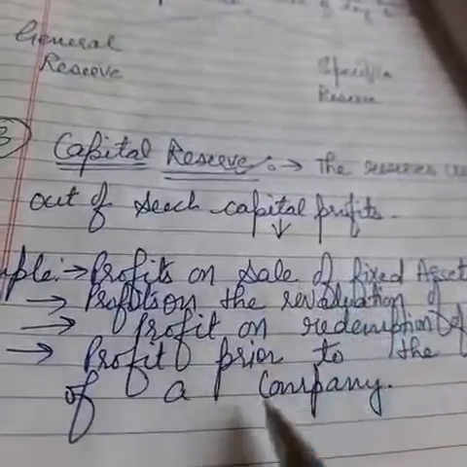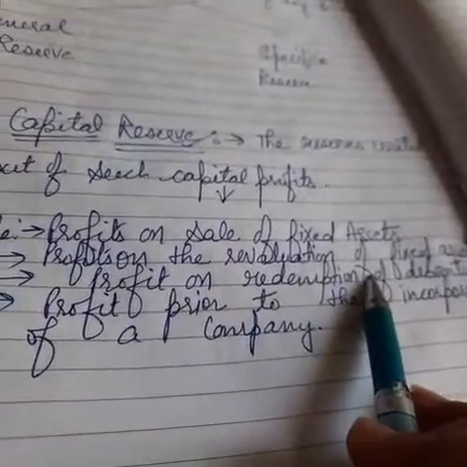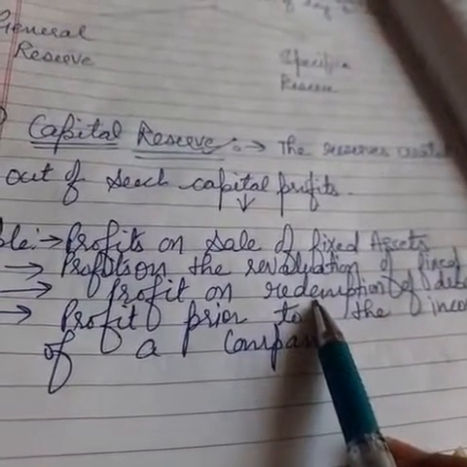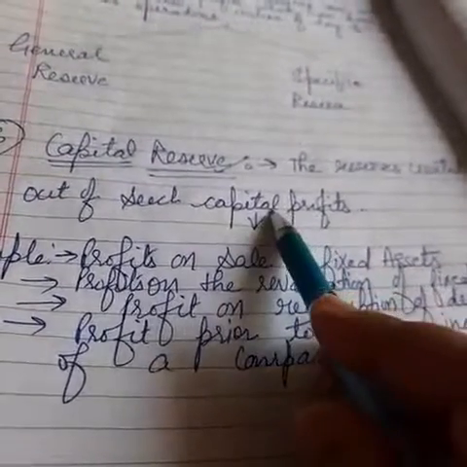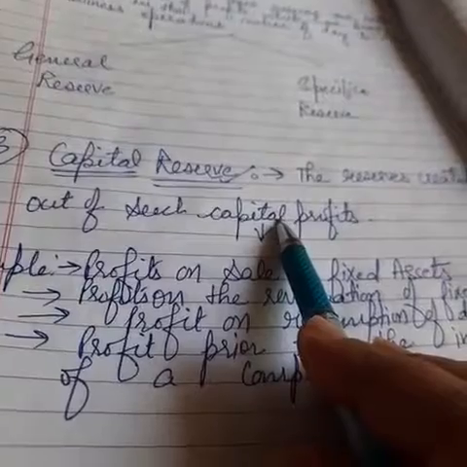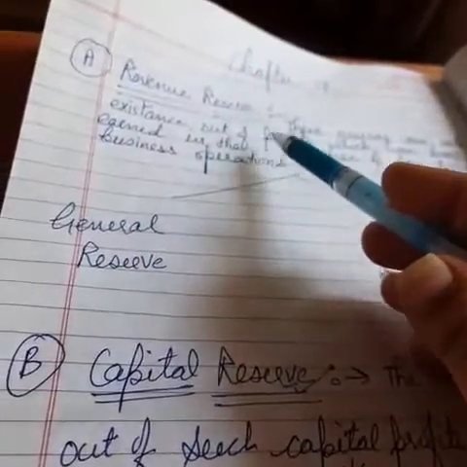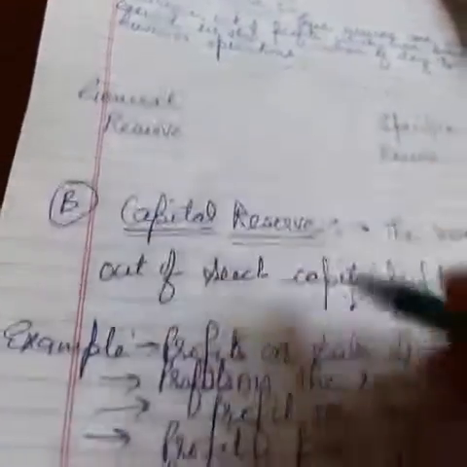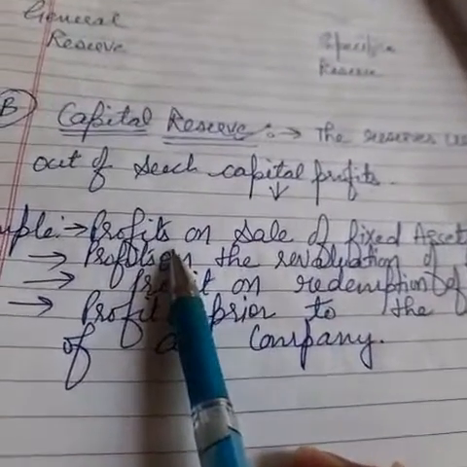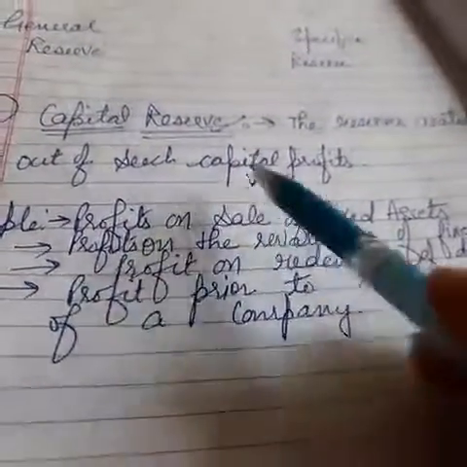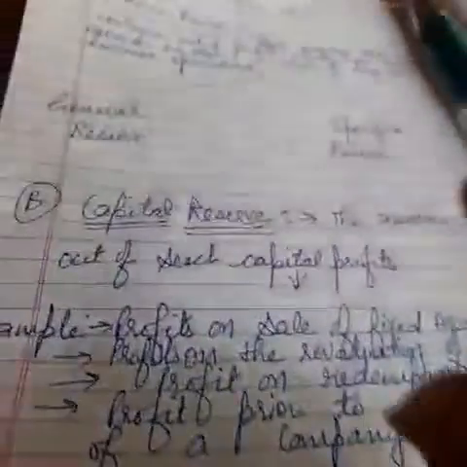So all the capital losses that we have, for example, if I say loss on redemption of debentures, on the cancellation of debentures we have incurred a loss, so that loss also has to be set off, and we set off that loss with capital profits. Right? Generally, revenue reserves can be utilized for dividend distribution also to the shareholders, but in case of capital reserve the money will not be utilized for any distribution of dividends. So the money will be utilized only to set off the capital losses. Right? So this is it.